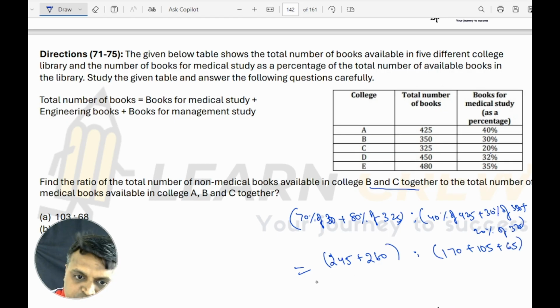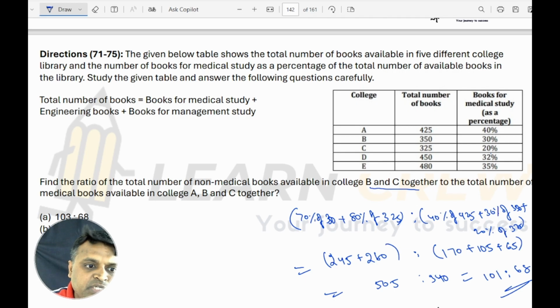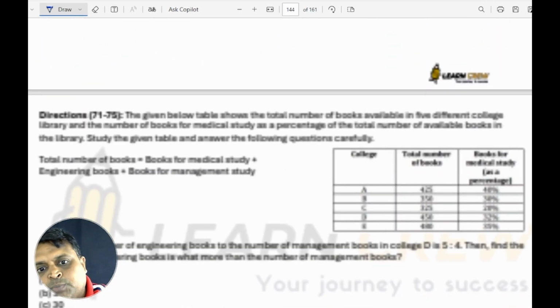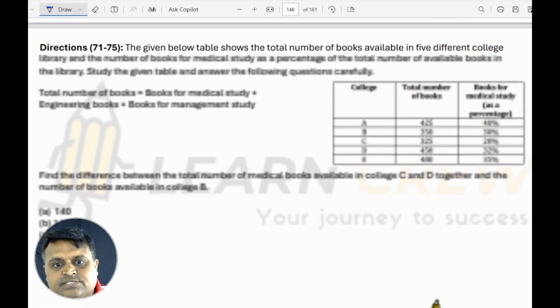So what is the ratio you are going to get? 245 plus 260 is 505. And the sum of these is 170 plus 105 plus 65, which is 340. So the ratio is 505 to 340, which is 101 is to 68. So like this. Please complete the remaining things.